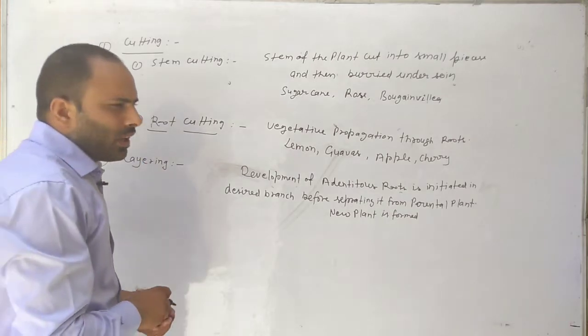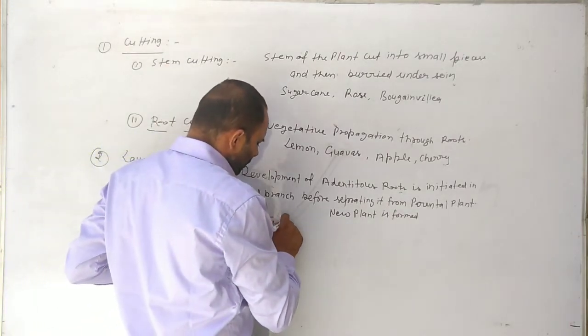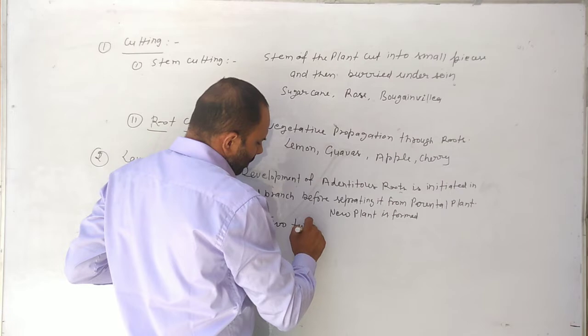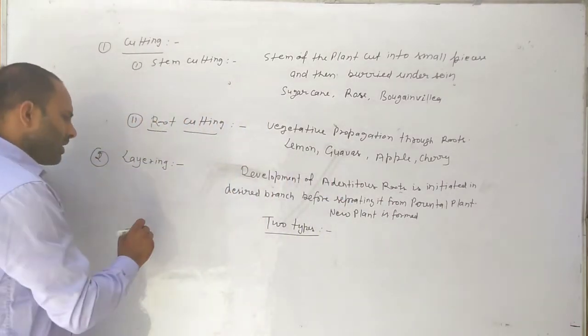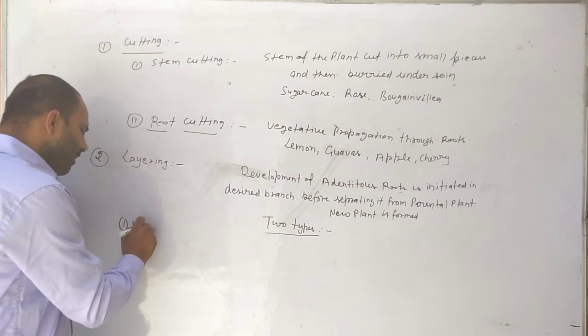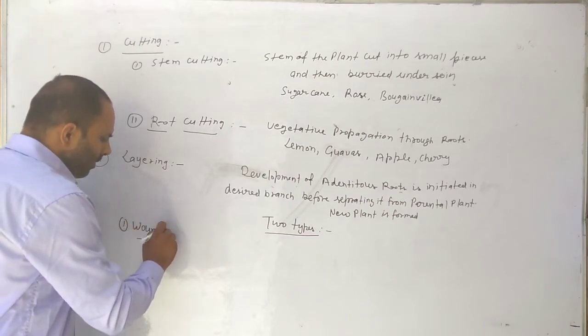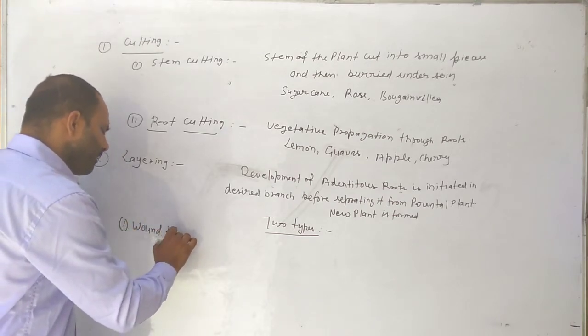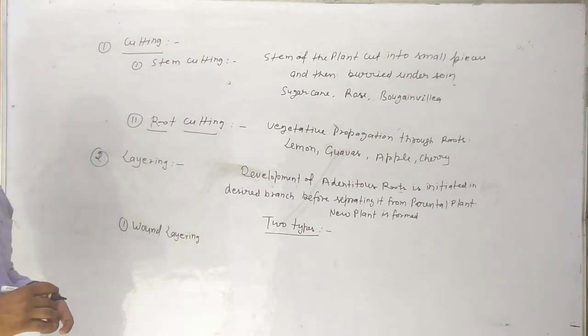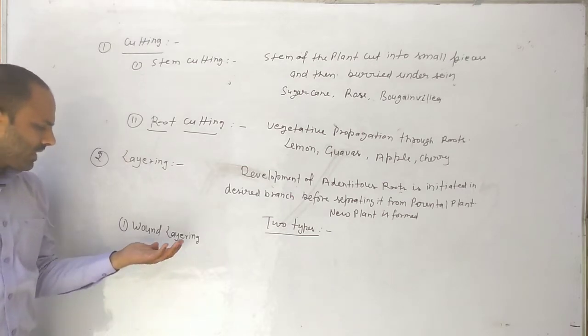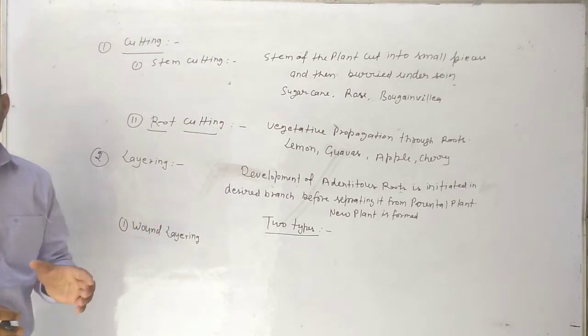There are two types of layering. First is wound layering, and second is aerial layering or gutti. Let us discuss wound layering.